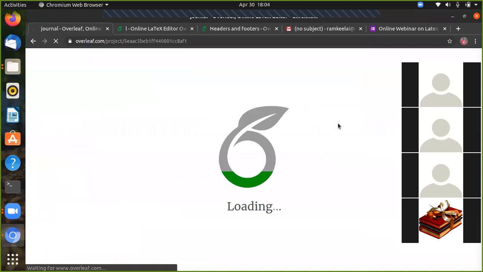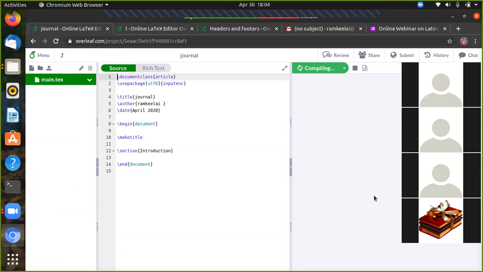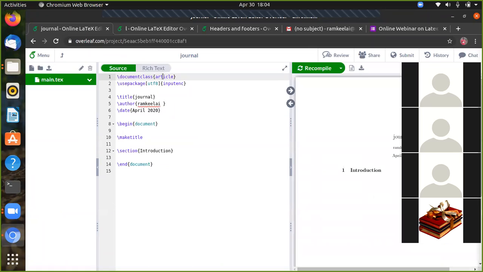So the journal consists of a document class we have defined. For any piece of information, we can set a document class. For the preparation of reports, the document class is report.